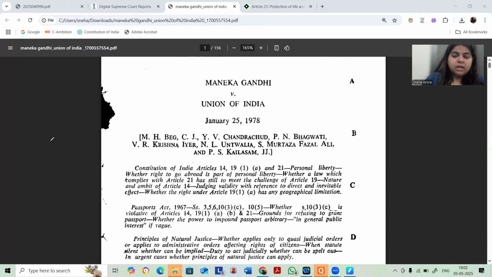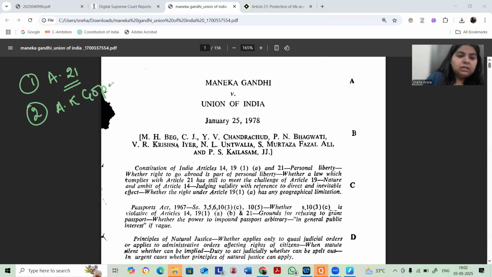Now, to come at Maneka, we need to look at three aspects. One is the interpretation of Article 21 that Justice Krishna Iyer and Justice P.N. Bhagwati are adopting, relying on the United States and United Kingdom's precedents, right? And then we need to look at two cases. One is AK Gopalan, and another is another landmark case, which is ADM Jabalpur versus Shivkant Shukla.